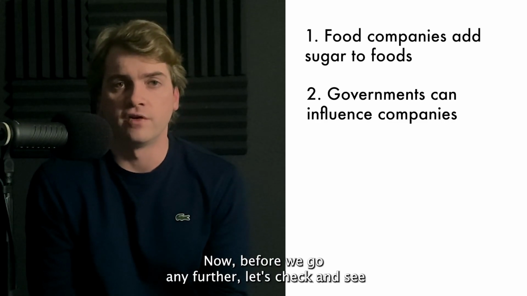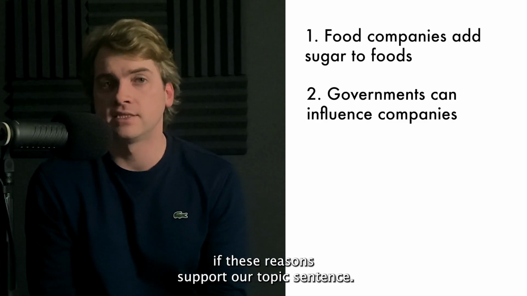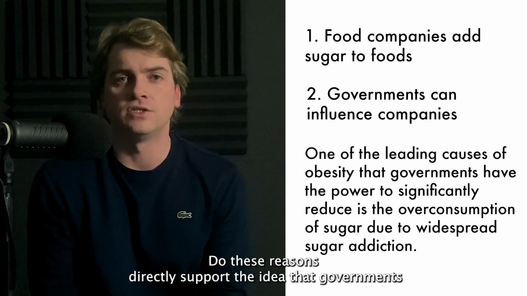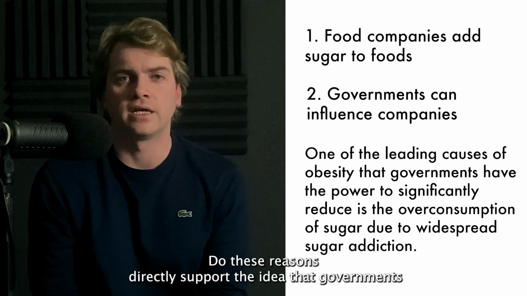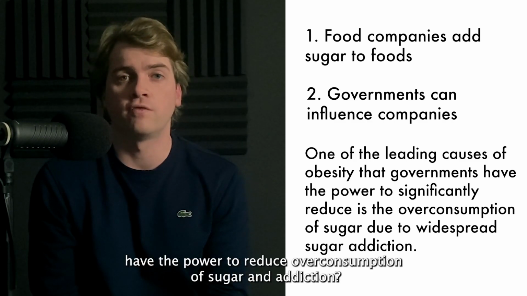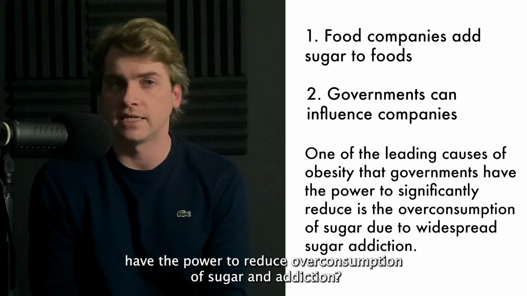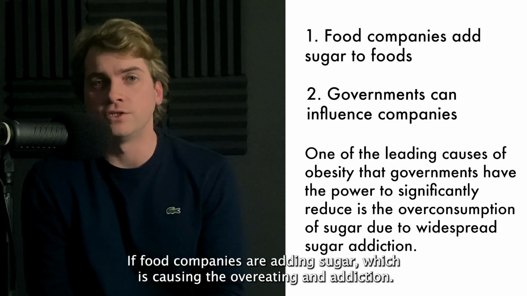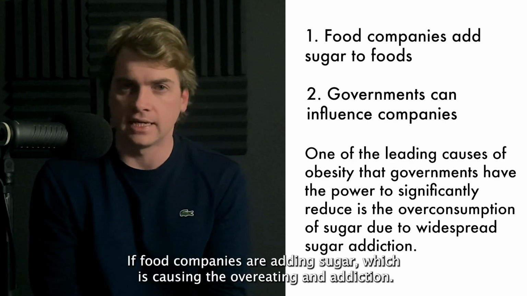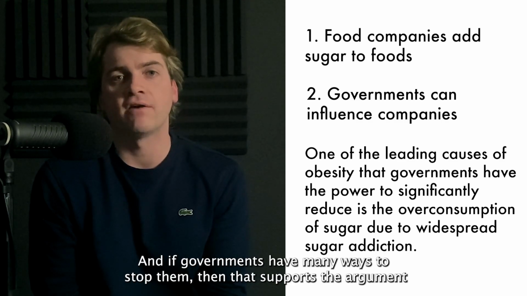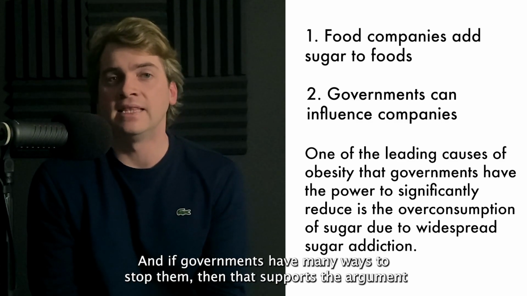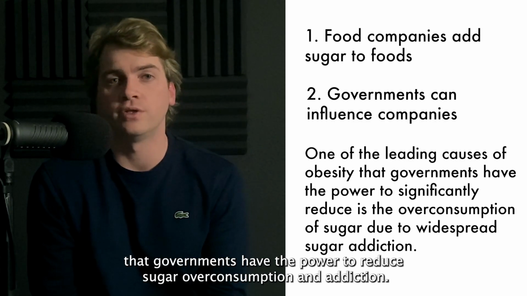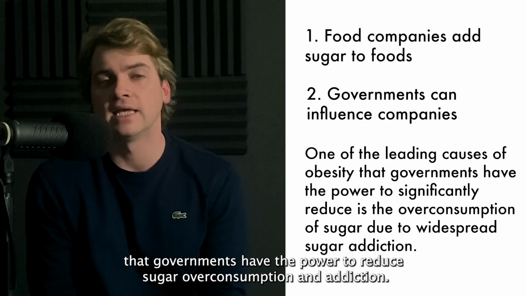Now, before we go any further, let's check and see if these reasons support our topic sentence. Do these reasons directly support the idea that governments have the power to reduce overconsumption of sugar and addiction? Yes, they do. If food companies are adding sugar, which is causing the overeating and addiction, and if governments have many ways to stop them, then that supports the argument that governments have the power to reduce sugar overconsumption and addiction.